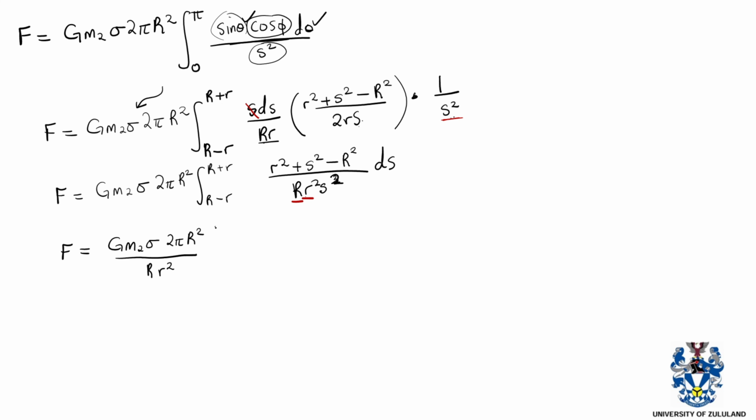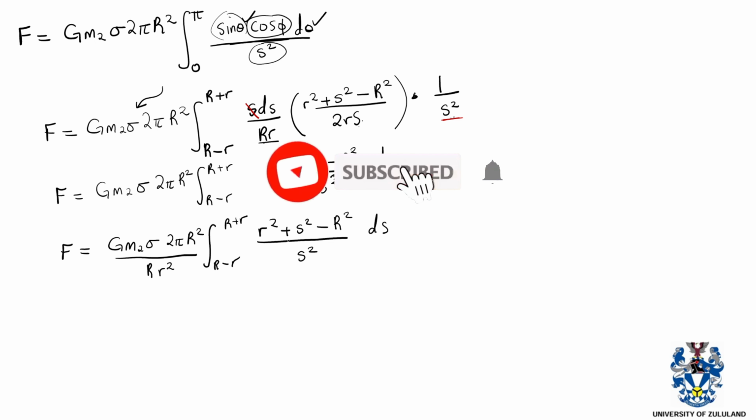So now this will give us the integral from r minus R to r plus R. So basically here, in this case, we can just say that we remain with r squared plus s squared minus R squared, then this is all over s squared, and then this is ds. So these are sharing a common denominator. You can just spread it in.